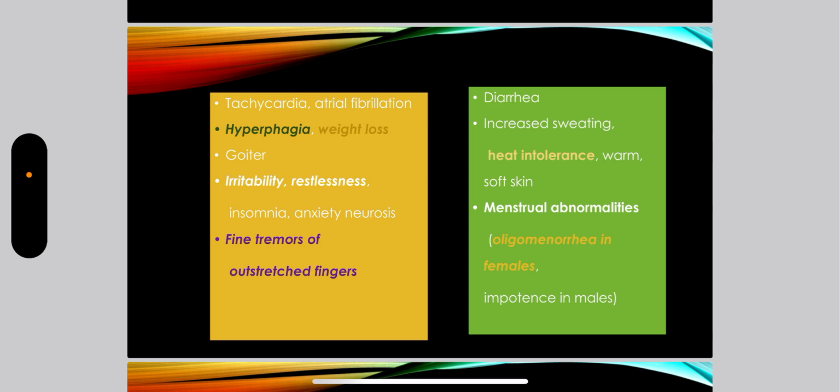There can be diarrhea, increase in sweating. Very important point to note here is intolerance towards heat. Intolerance towards heat is a very significant point in Graves' disease. The skin will be very warm and soft. Regarding menstrual abnormalities, there will be oligomenorrhea. It is a very important point to note here that patients suffering from Graves' disease suffer from oligomenorrhea. Okay, it is called the spillover effect of TSH. I'll discuss it in detail in the reasoning based question session.